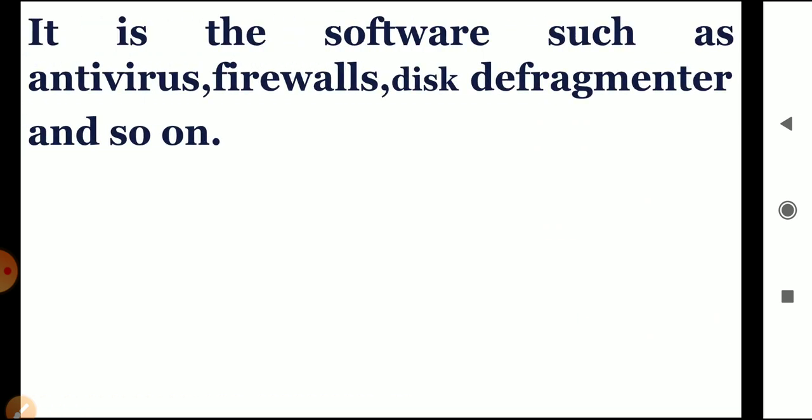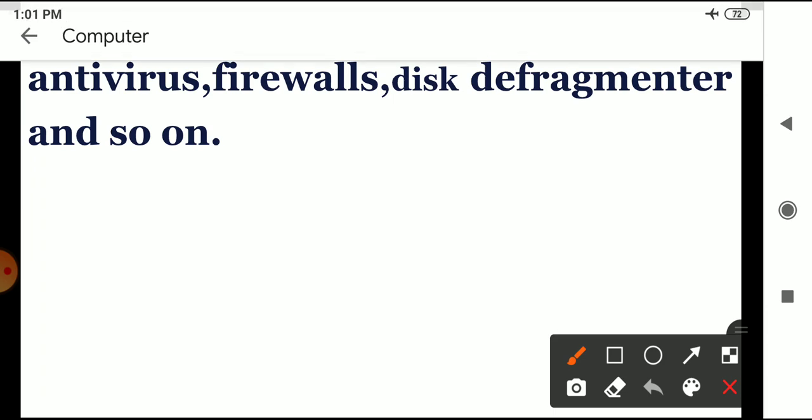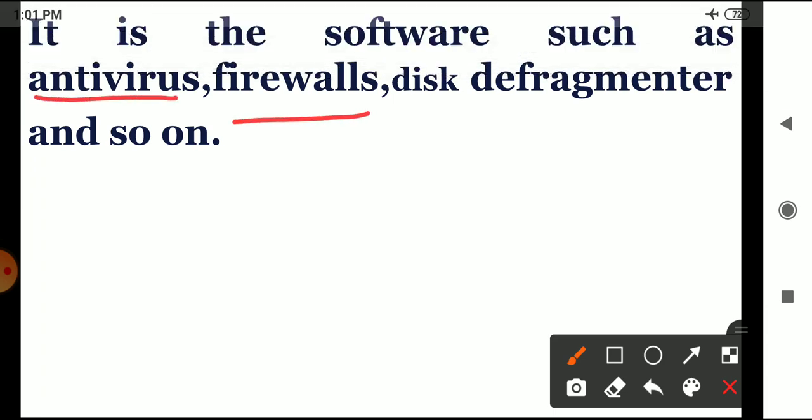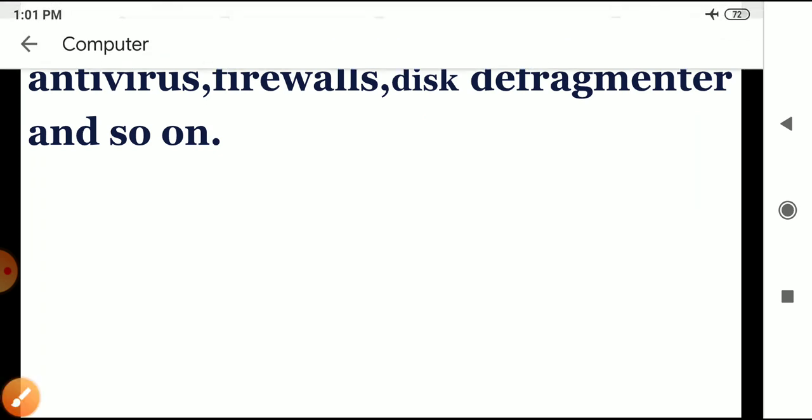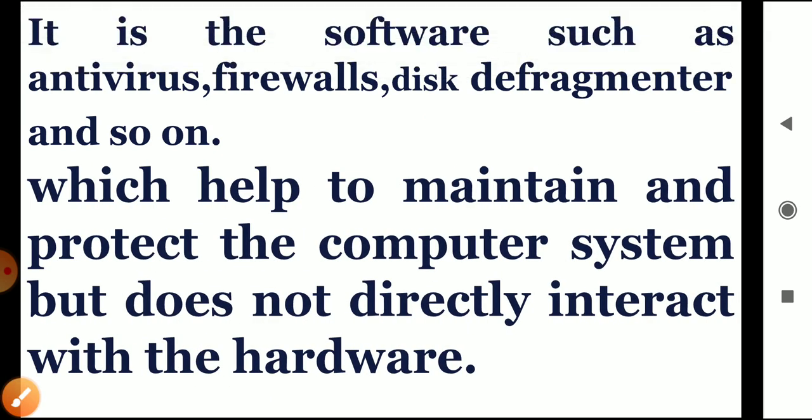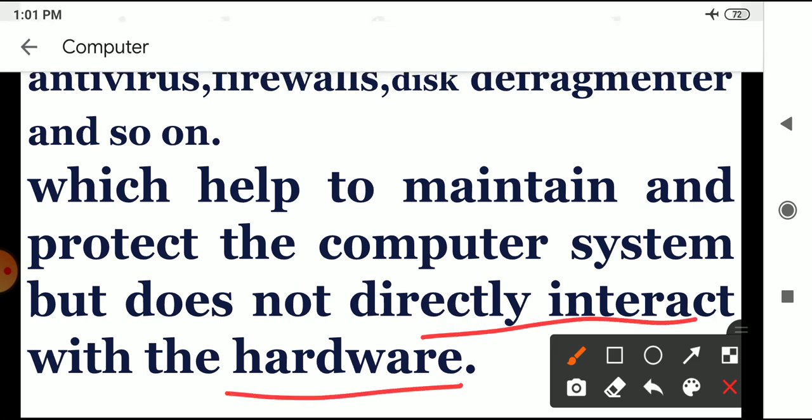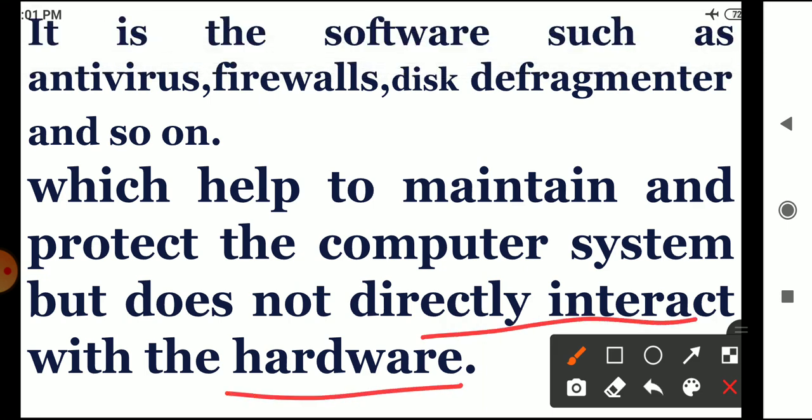It is software such as antivirus, firewalls, disk defragmenters and so on, which help to maintain and protect the computer system but do not directly interact with the hardware of the computer system.